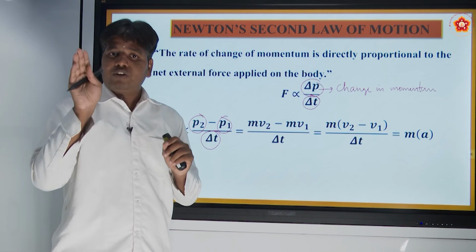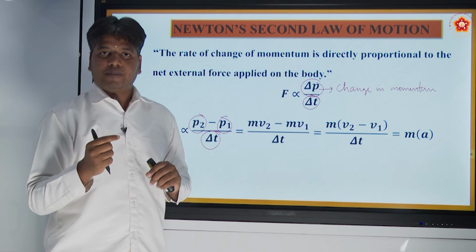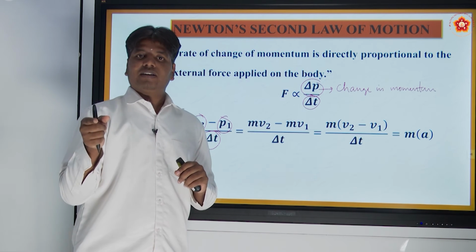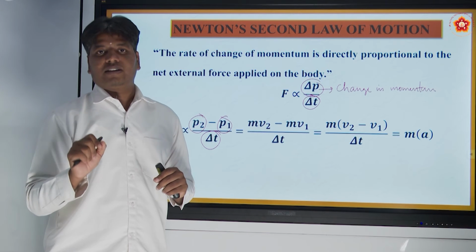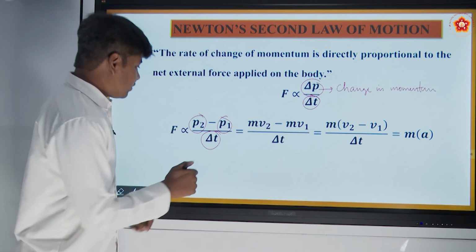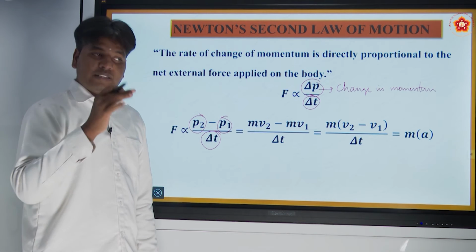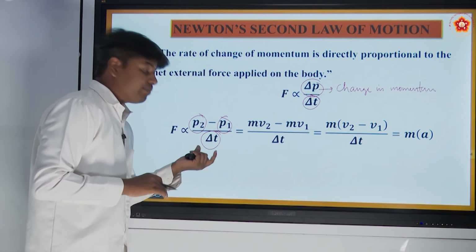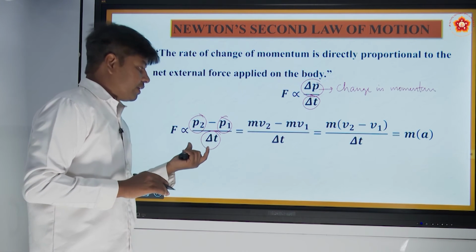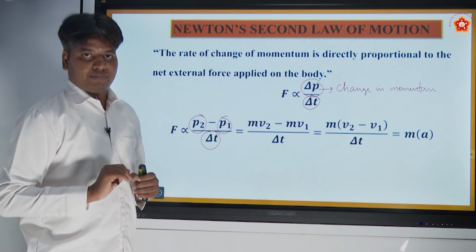It gained 2 meter per second. In how many seconds did it gain that? In 2 seconds. So, this is the time taken by the body to change its velocity.